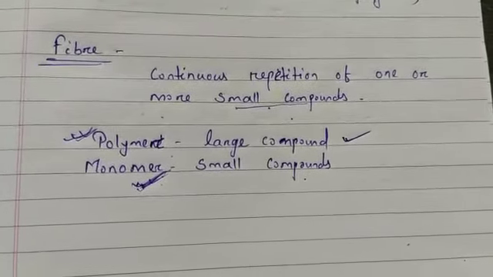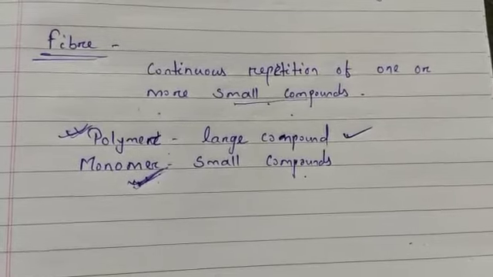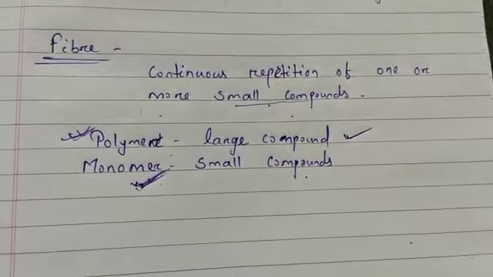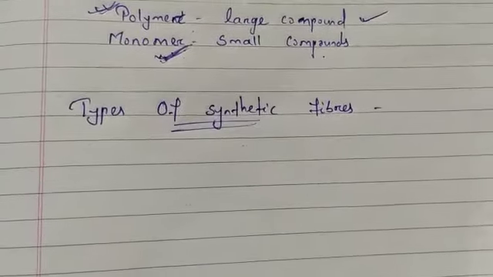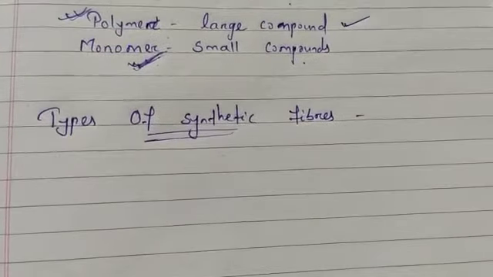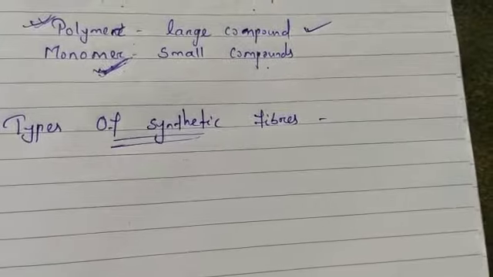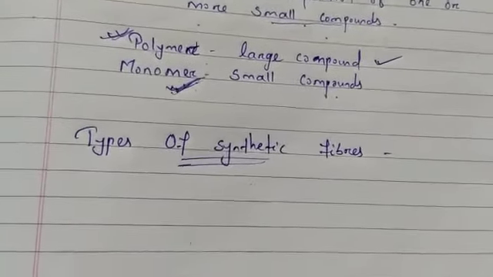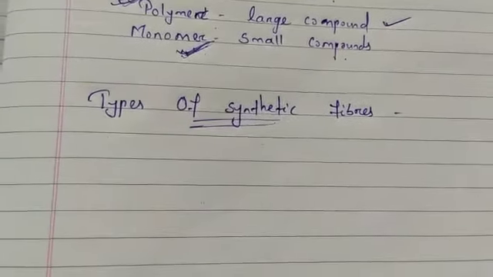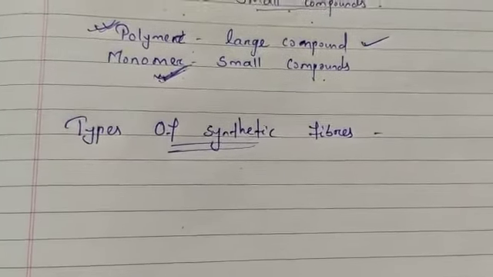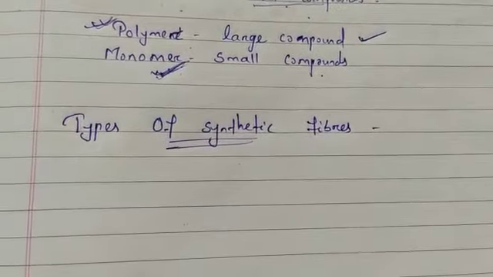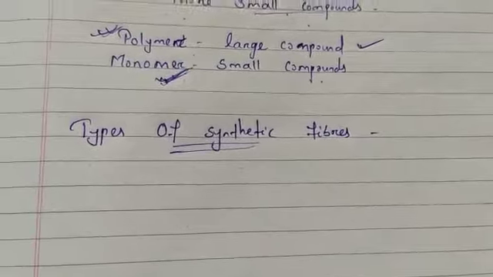Now we will see the different types of synthetic fibers which are available to us. Nowadays a large variety of synthetic fibers are available. They have different properties and are used for making different types of fabrics. We will discuss all the types in detail. First of all we will discuss rayon.